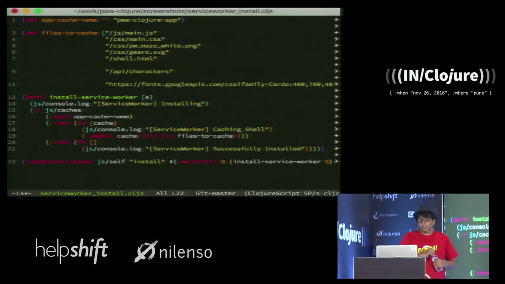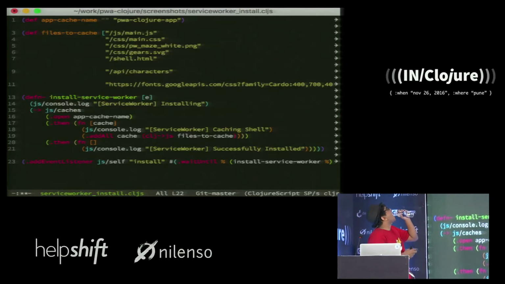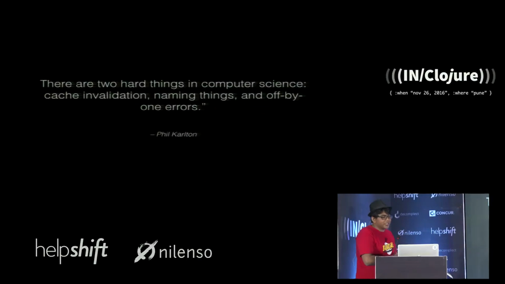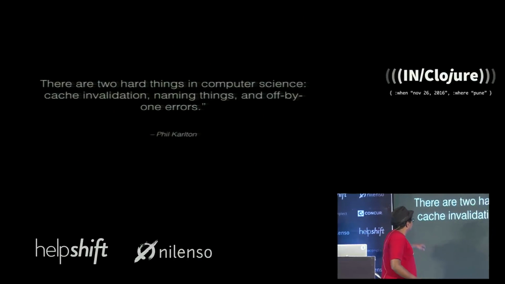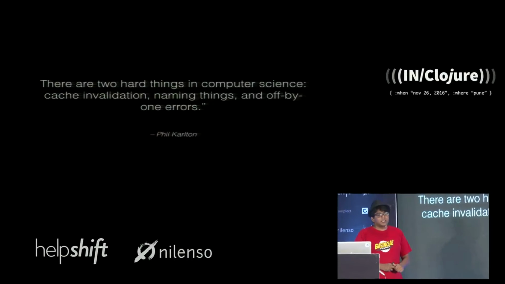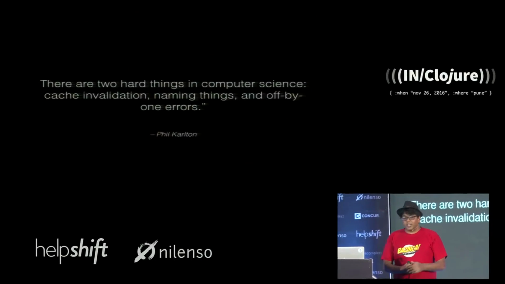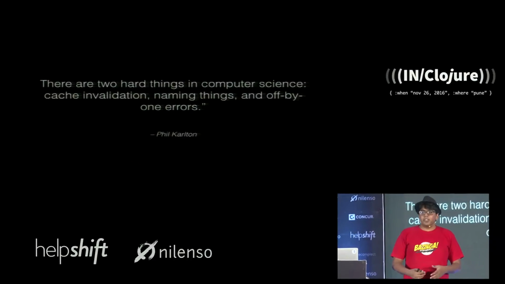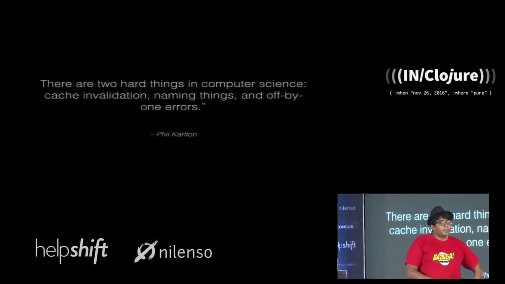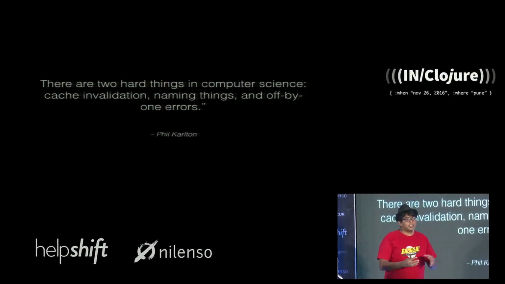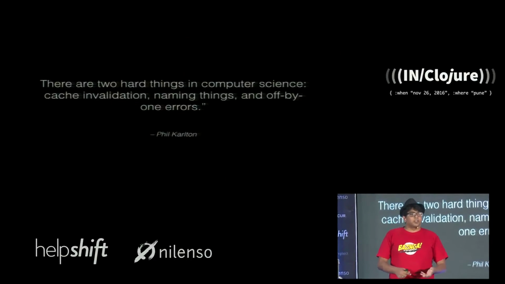So I just want to give a little side note over here. I think it was Phil Karlton who said, there's two hard things in computer science: cache invalidation, naming things, and off by one errors. Cache invalidation is not handled for you by the service worker. You can see that when I was writing things into the cache, I didn't give it any timeout. This is actually somewhat by design by the service worker. It's cached indefinitely. You need to handle that out of band.